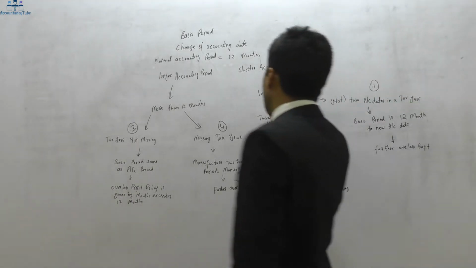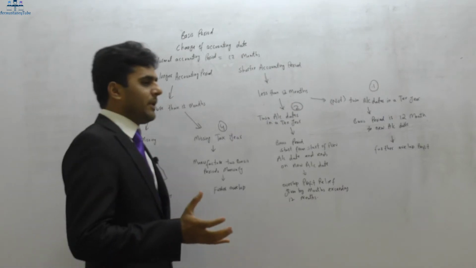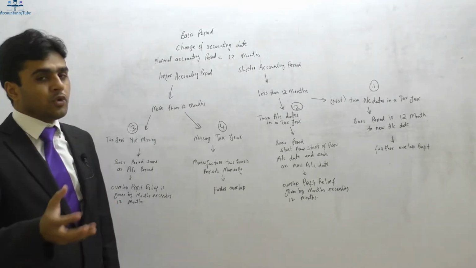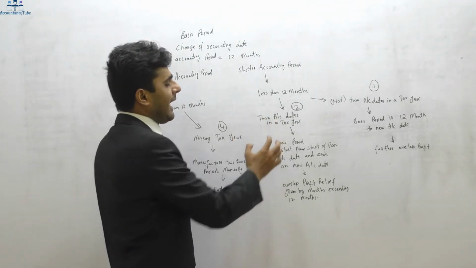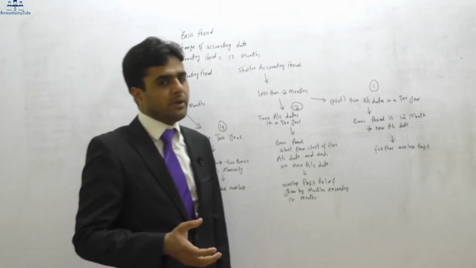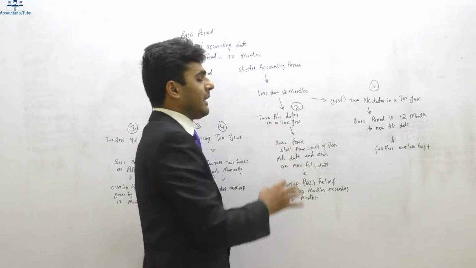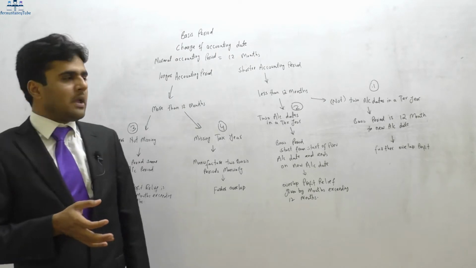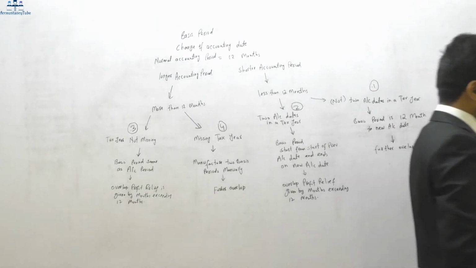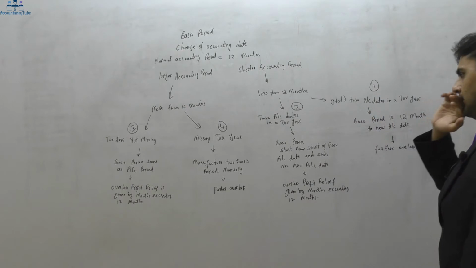Now when it results in a shorter period of accounts, sometimes it happens that our accounting period was so short. Of course it was less than 12 months, but it was so short that there were 2 accounting dates ending in one tax year. So whenever we have made a change in our accounting period, it resulted in a shorter period of account, but it was so short that there were 2 accounting dates ending in the same tax year. Right? Now the other case is the opposite of that. Of course the accounting period was short, but it wasn't so short that there would be 2 accounting dates in the same tax year.